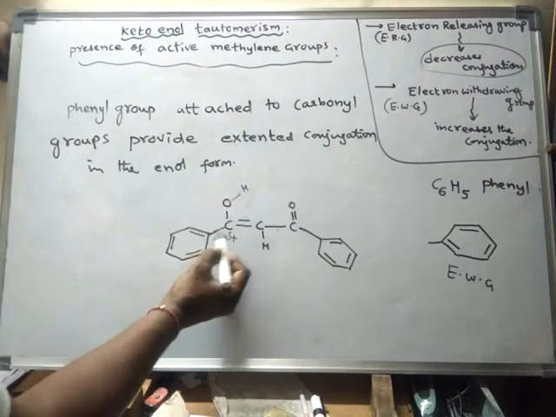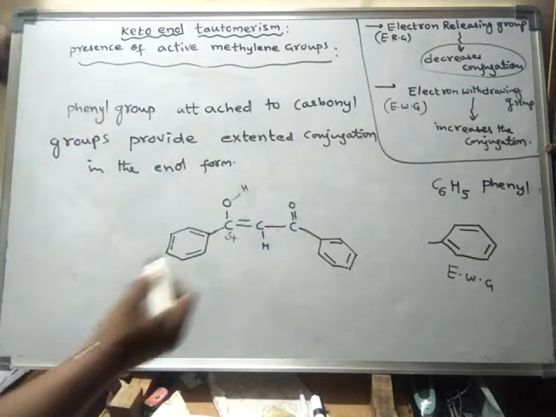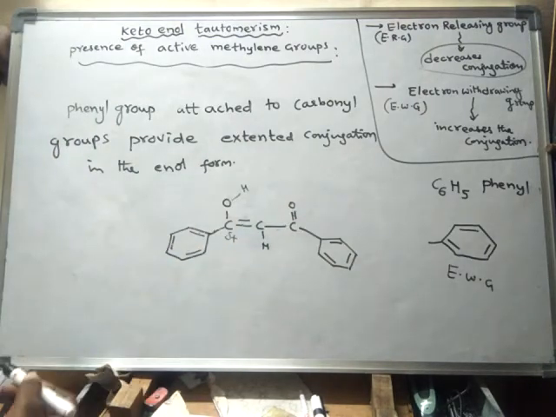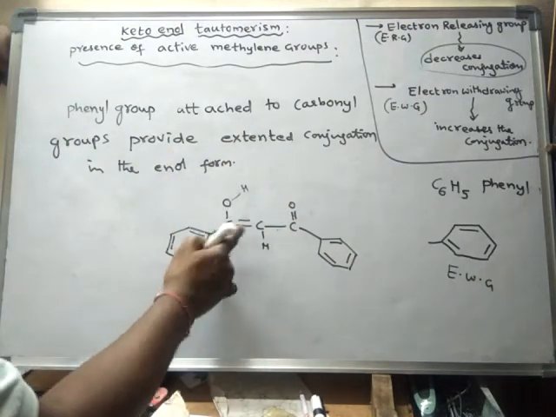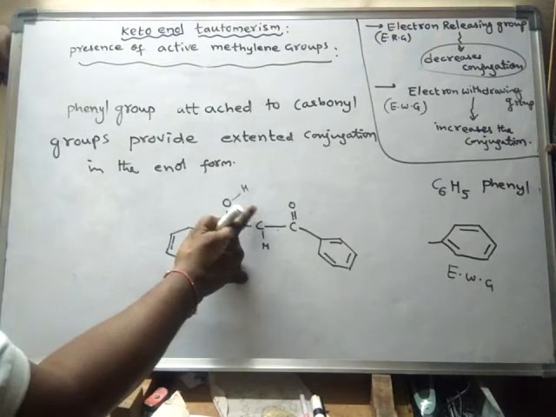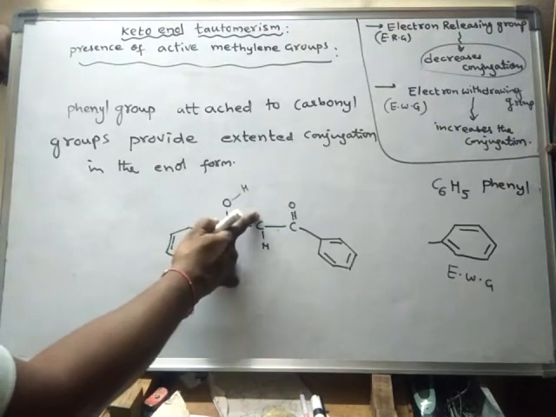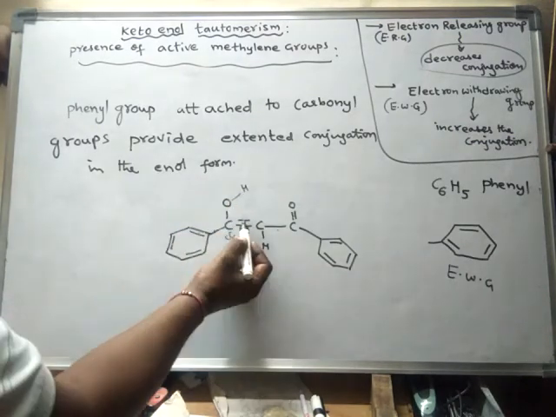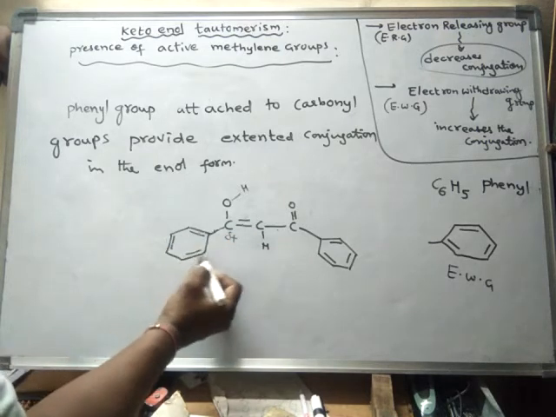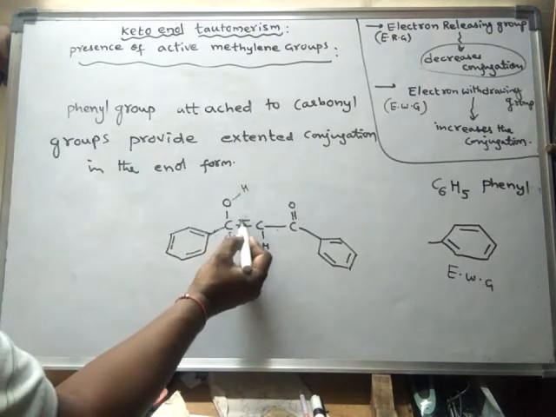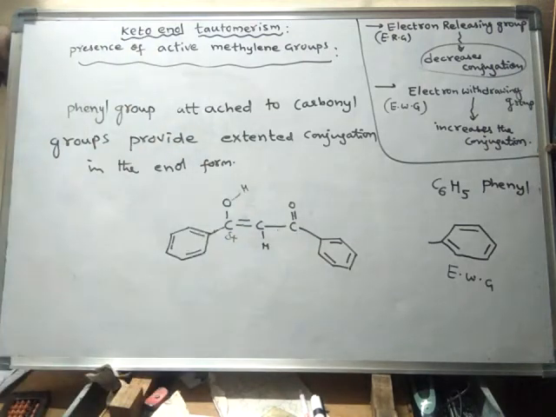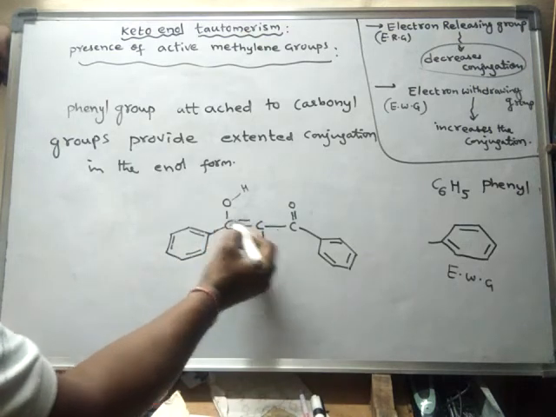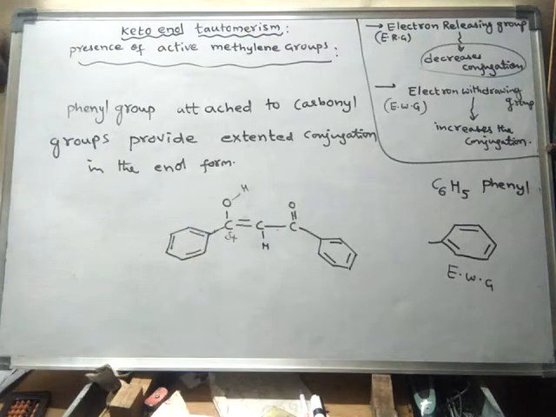That means there is an extension of conjugation from the ring towards outside. When hydrogen is detached from carbon and attached to oxygen, a double bond is developed here. So the benzene ring will try to increase the conjugation.